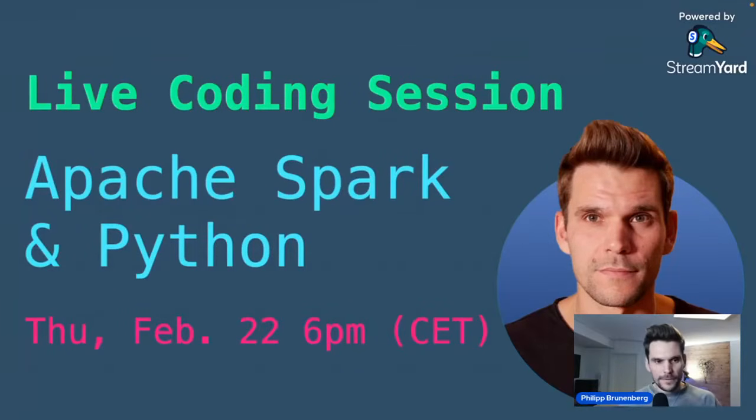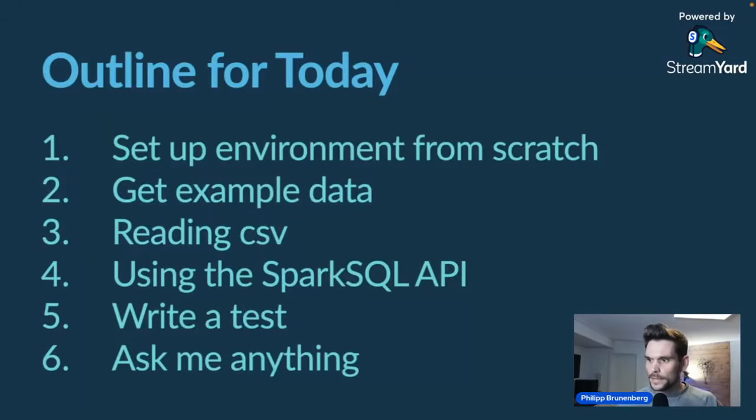And in this live stream today, we are going to do some live coding, and we are going to start with setting up a development environment from scratch. I'm going to use a local IDE, IntelliJ, setting up a Spark dependency, and then we will get some example data. We are going to use the stock market data set, as I have used it a lot of times in video tutorials.